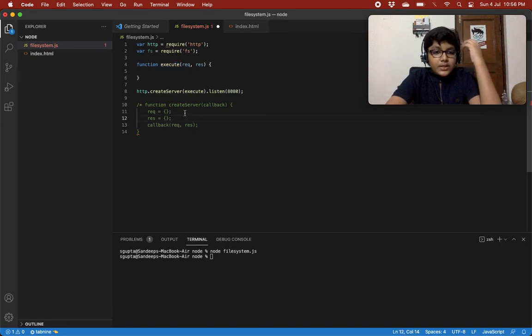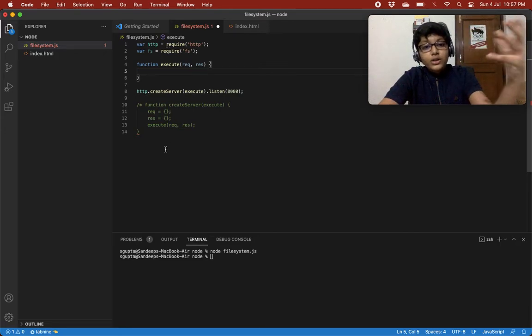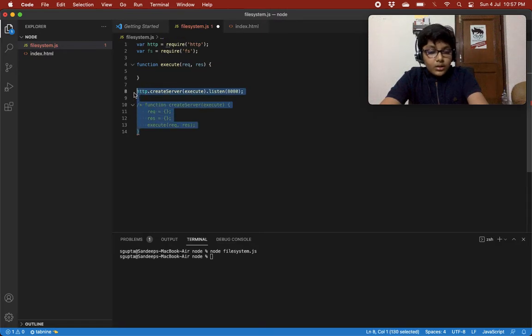We give execute over here, so it would call execute and give it the request and response objects that it has created, and then execute can work with them. We don't know what the request and response objects are, but we know what the structure is in createServer. Okay, so this was one thing.